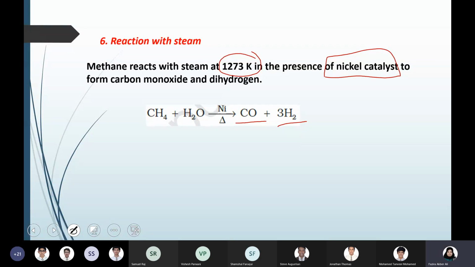But with steam at very high temperature, that is in vapor state, it reacts and forms carbon monoxide and hydrogen, and the catalyst used is nickel. A simple reaction, and what is to be noted here is the temperature and the usage of catalyst.